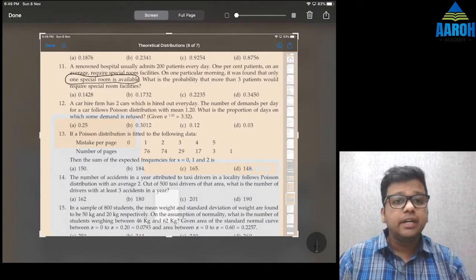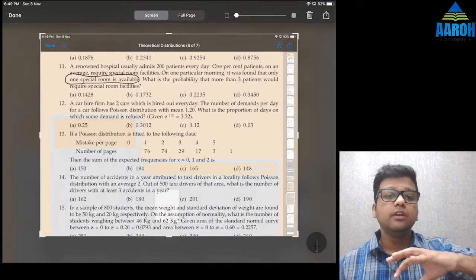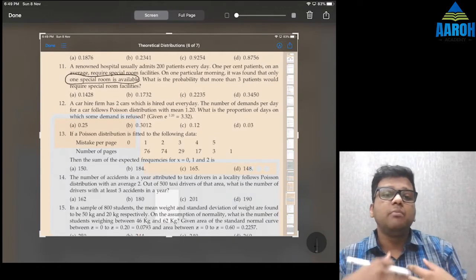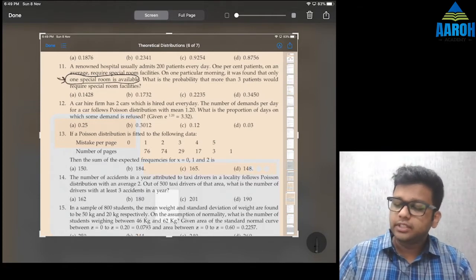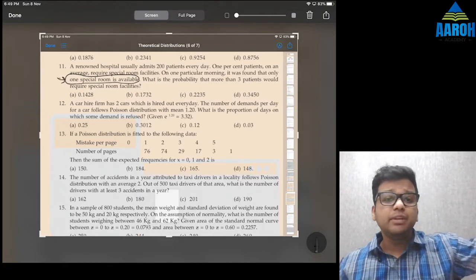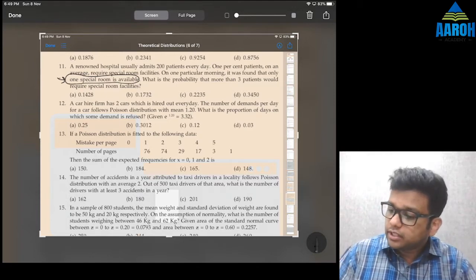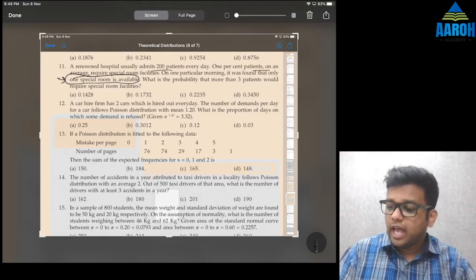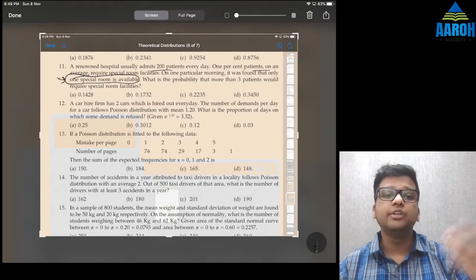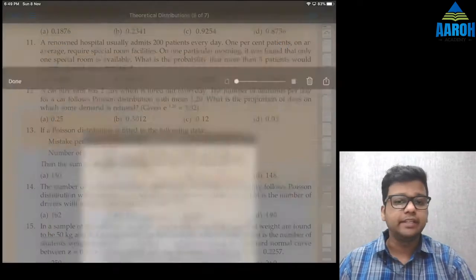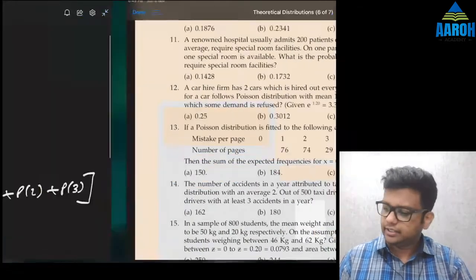They are saying here that one special room is available. Okay, but this is not relevant to us. They are not saying that one special room is demanded or at least one is demanded or something like that. So we cannot use this with our distribution. Availability is a different question. This question is of demand, right? Availability is okay, one special room is available, so fine. We need probability that more than 3 patients would require special room facility. So okay, let's try to find this.